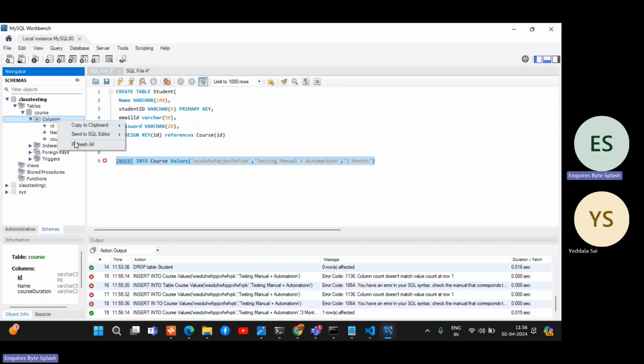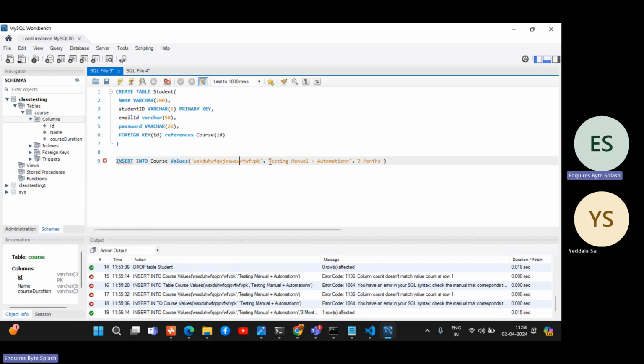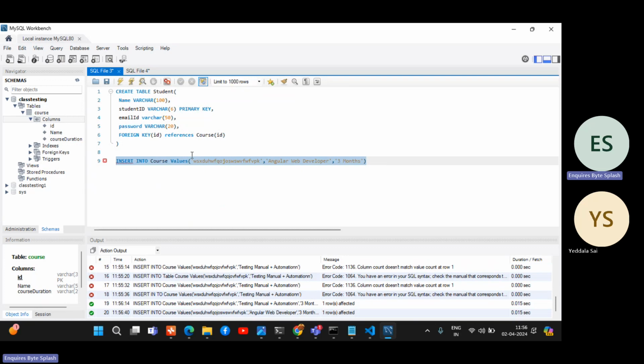See, now I want to insert one more thing, right? So I will just change that and say Angular web developer. It's also 3 months. Again, I will insert. It will insert these 2 records. Got it, right? Before going to foreign key, I will just do these operations, otherwise you will be confused. Now there are 5 students in the class, and I have the courses, for example manual and automation.